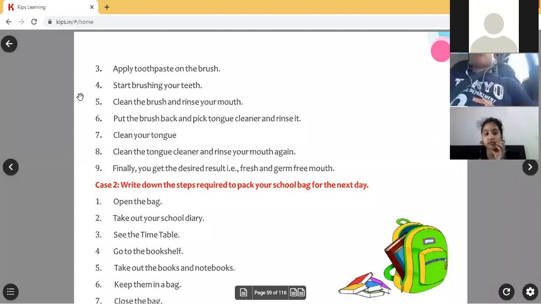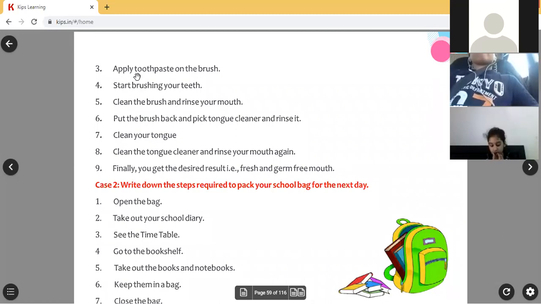Okay, now you see, children. Next step: apply toothpaste after rinsing the brush. Ma'am, what is meant by rinse, ma'am? Rinse means like this, like this. Keep the brush bristles below the tap and you will wash it, no? Like this, you will move it. Moving the brush, that means washing the brush with the tap water. That is called rinsing. It is just like washing, but we are not washing like clothes or anything else. We are just making the brush wet. That word we call rinse.